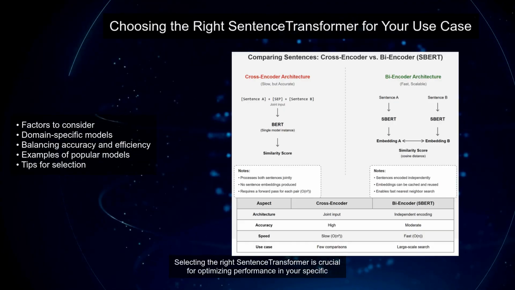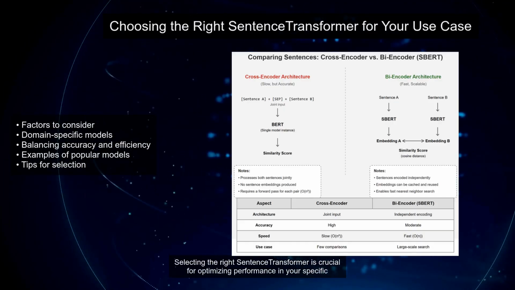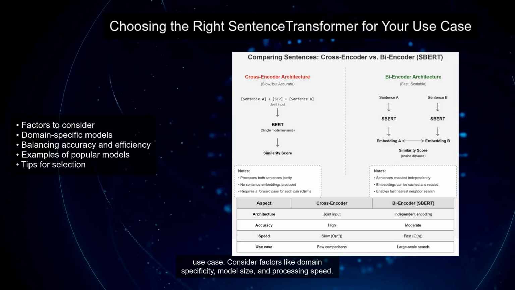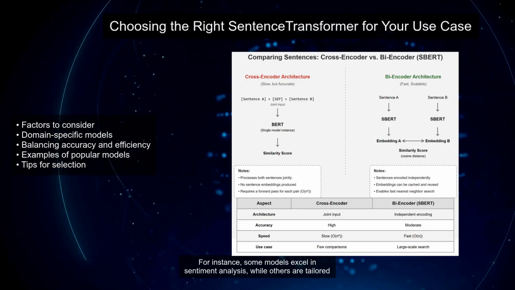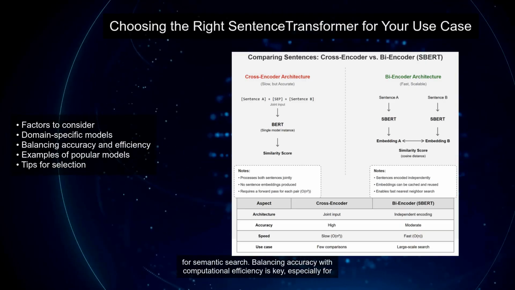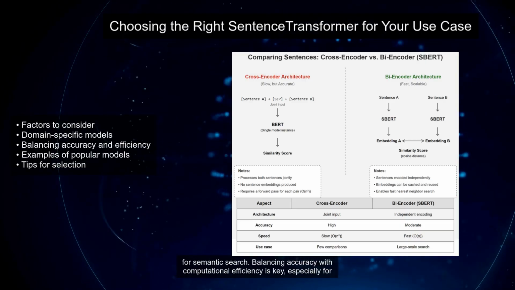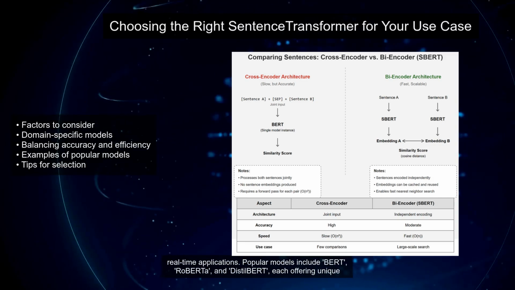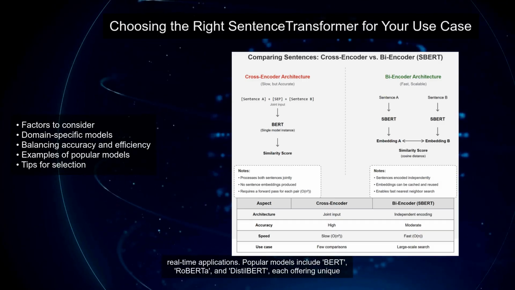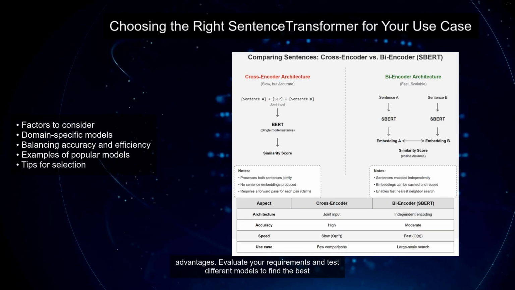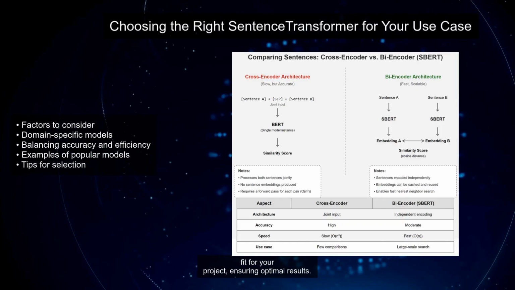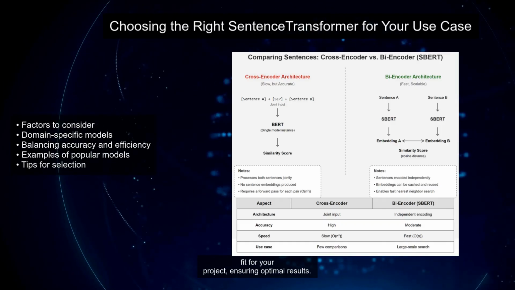Selecting the right sentence transformer is crucial for optimizing performance in your specific use case. Consider factors like domain specificity, model size, and processing speed. For instance, some models excel in sentiment analysis, while others are tailored for semantic search. Balancing accuracy with computational efficiency is key, especially for real-time applications. Popular models include BERT, RoBERTa, and DistilBERT, each offering unique advantages. Evaluate your requirements and test different models to find the best fit for your project, ensuring optimal results.